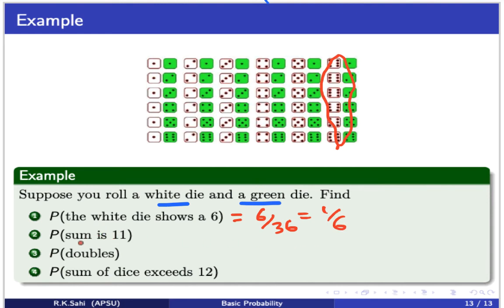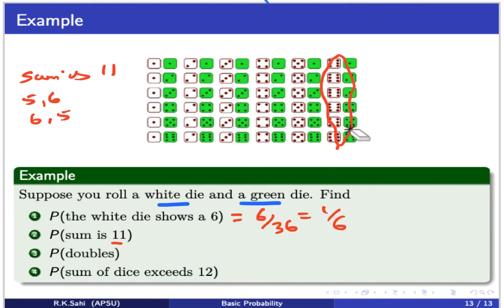Now, the probability that the sum is 11. How many ways can you have a sum of 11? We can have a 5 and a 6, a 6 and a 5, or we can have 7 and 4. But remember, the number 7 never shows up. So if the sum is 11, what are the possible outcomes? Either a 5 and a 6, or a 6 and a 5.